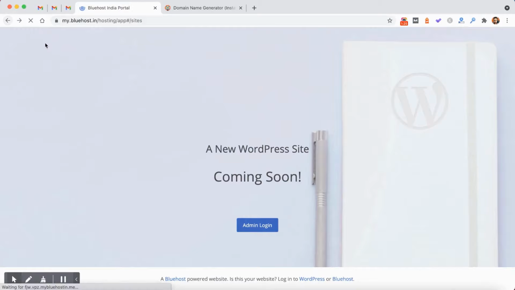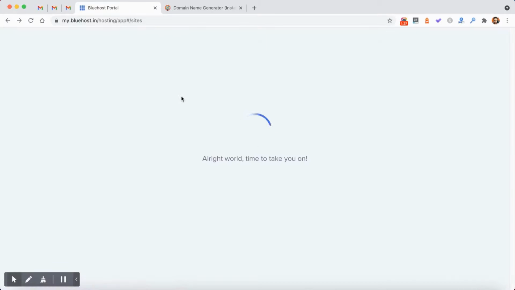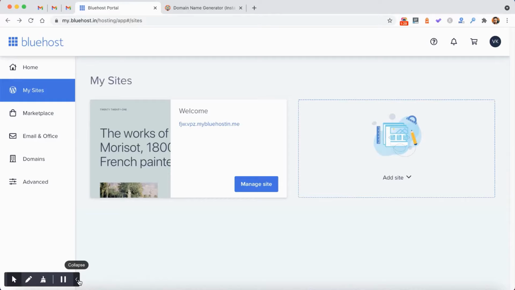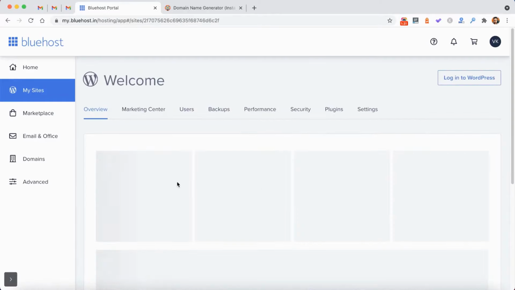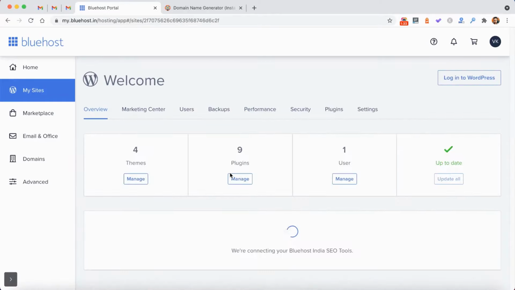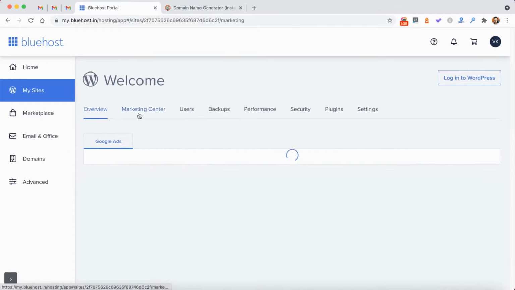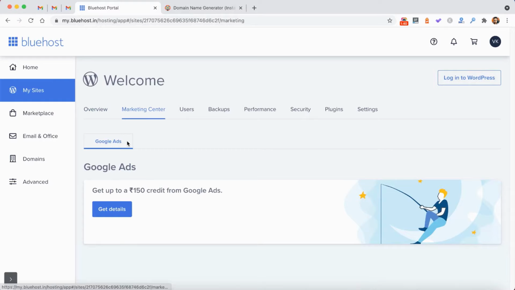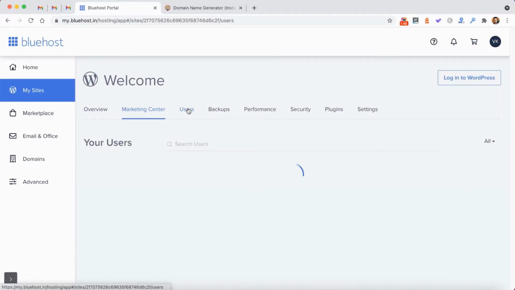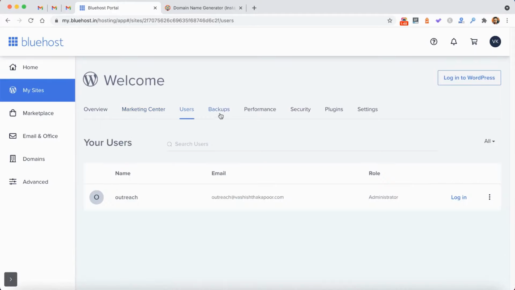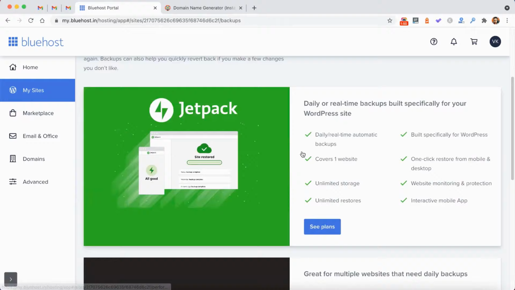Right now it has a default coming soon page by Bluehost. So let's click on manage website, and from here you can see it gives you a quick overview of everything in your WordPress site, and it gives you up to 150 rupees credits from Google Ads. You can also see the number of users in WordPress, the backup files.